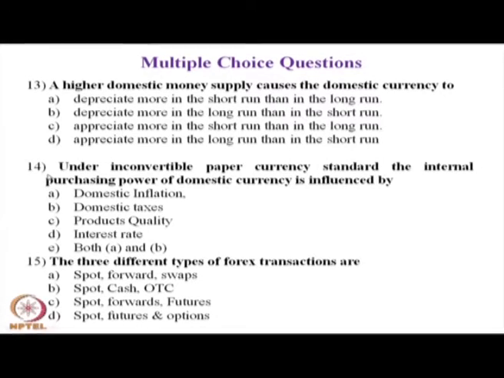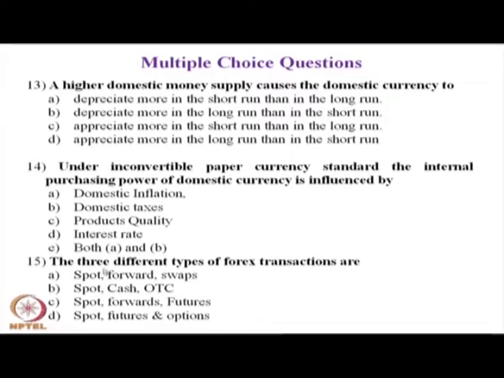Here the question number 14, the answer is E, that is both A and B, that is domestic inflation and taxes influence the purchasing power under inconvertible paper currency standard.